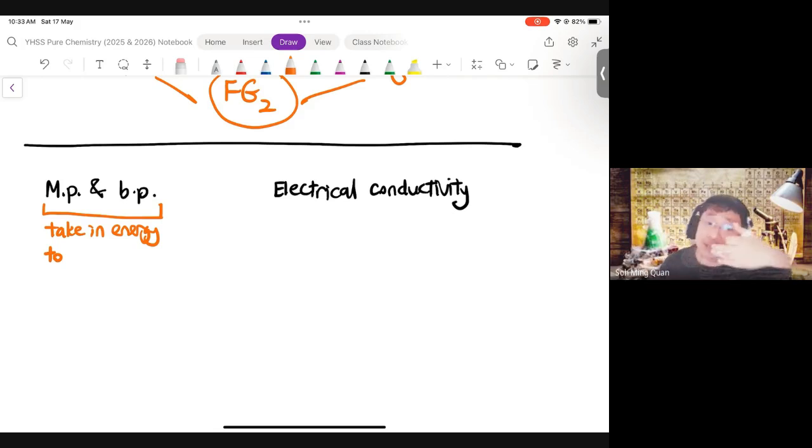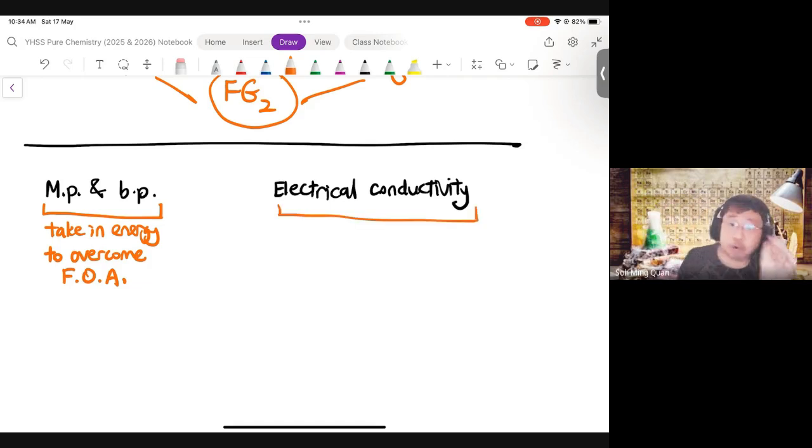So you need to make them further away from one another. To do that, we will need to overcome the forces of attraction. So the idea behind melting and boiling point explanations is always about how much energy is taken in order to overcome what type of forces of attraction. Okay, so this is a central concept. Melting and boiling point depends on the forces of attraction, which you are overcoming.